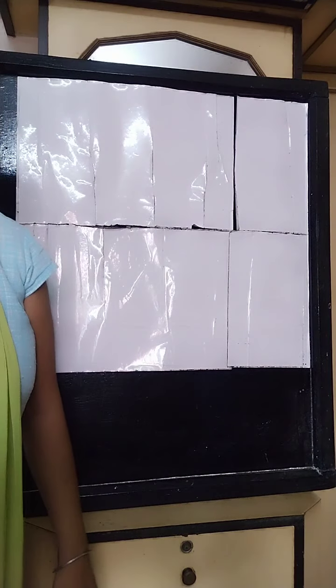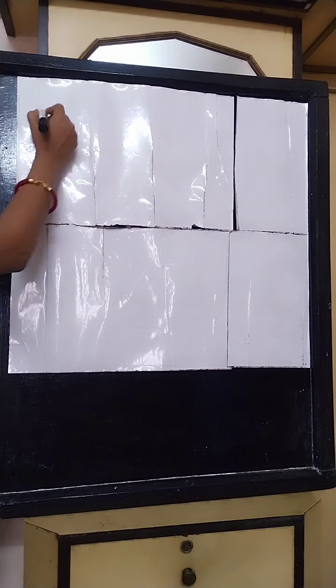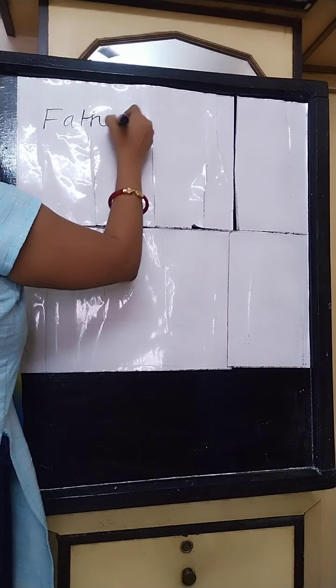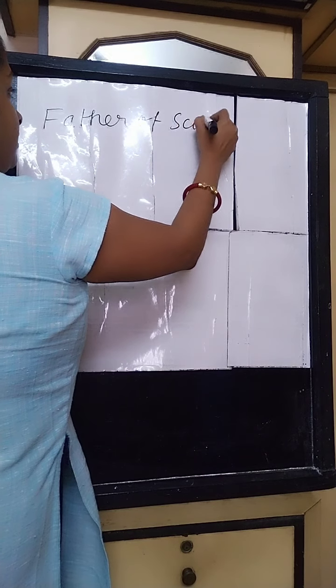Today in this class we are going to continue with the chapter Principles of Management in the Business Studies syllabus. In the previous class I discussed the 14 principles of Henry Fayol, the 14 principles of modern management. But today I am going to discuss the principles of scientific management, which has been provided by F.W. Taylor. F.W. Taylor is known as the father of scientific management.